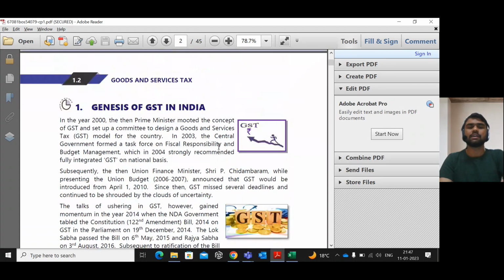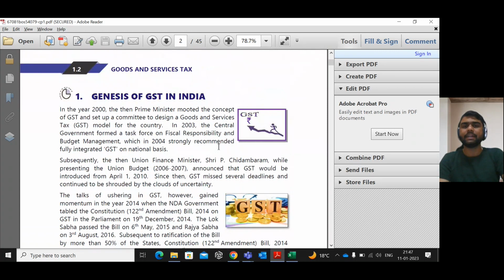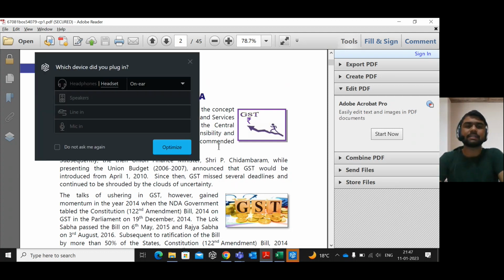Normally, GST is levied on the supply of goods or services. That means for GST to be levied, there should be a supply. Supply of what? Supply of goods or services. What is supply? What is classified under goods? What is classified under services? That we are going to discuss in detail in the upcoming classes.